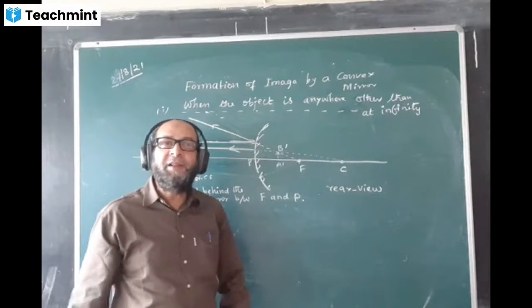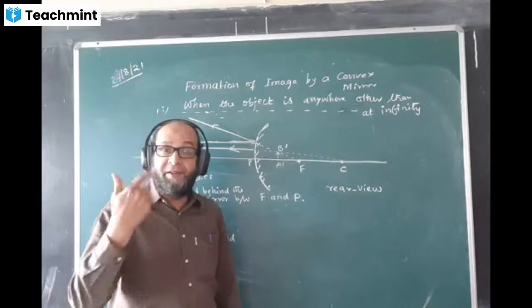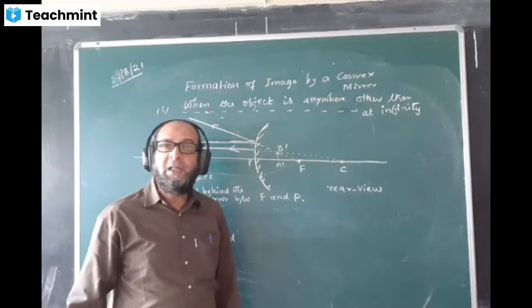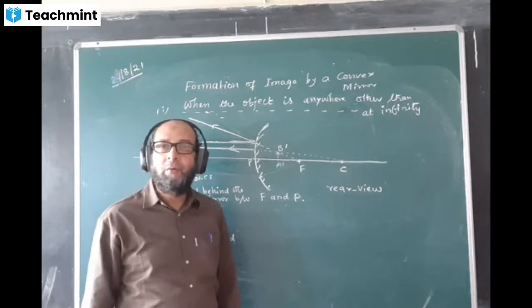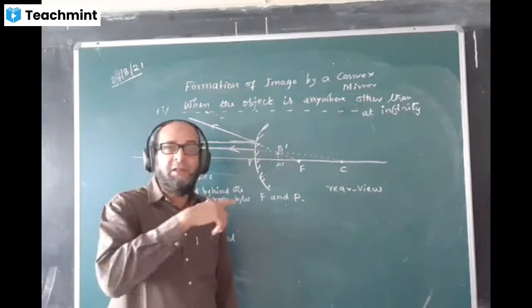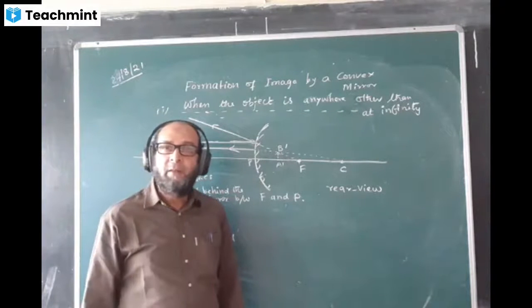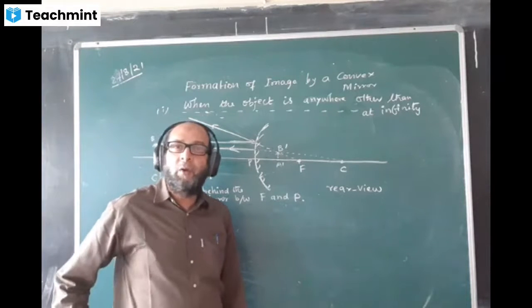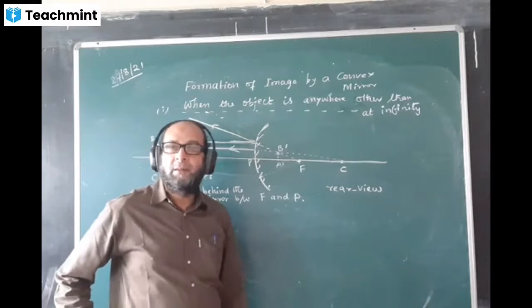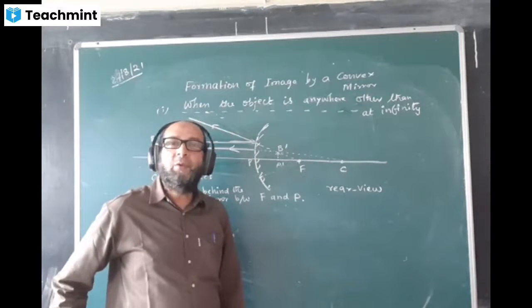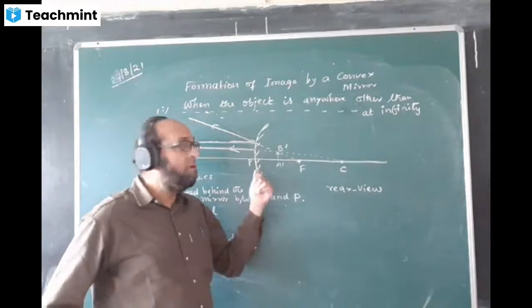So in case of any theft or shoplifting, the CCTV camera becomes very useful. One sees the CCTV camera and monitors whether anything is stolen from the mall or not. I think you all know about that. So what mirror is used over there? The convex mirror.